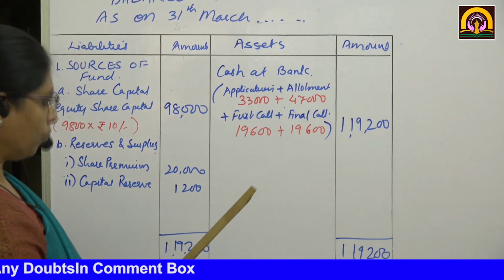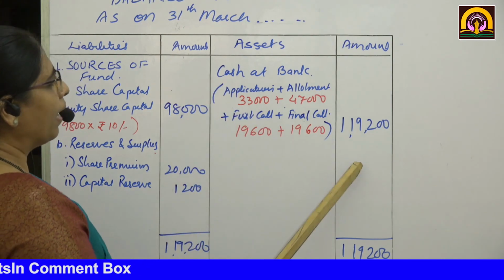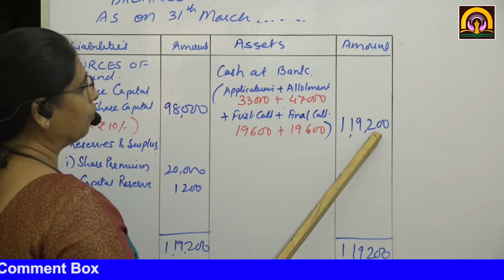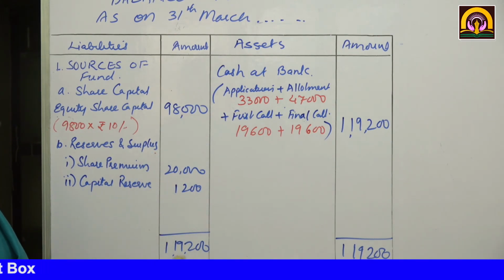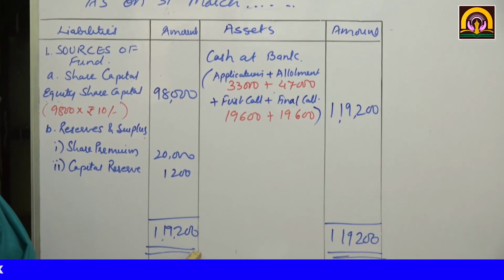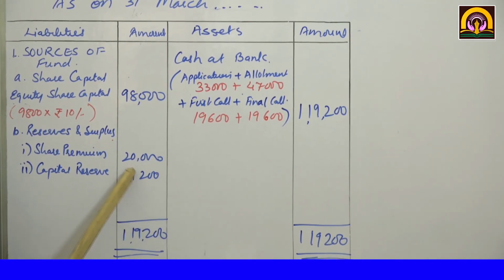So if you total up this will come to 1,19,200. This side will also come to 1,19,200. Here we have completed the whole sum including the balance sheet.